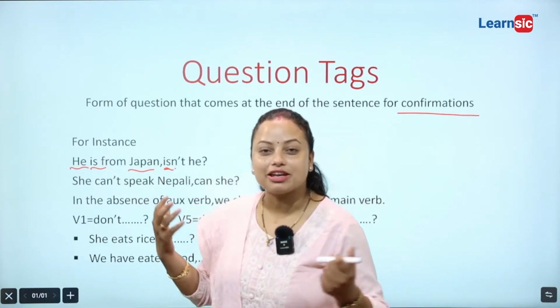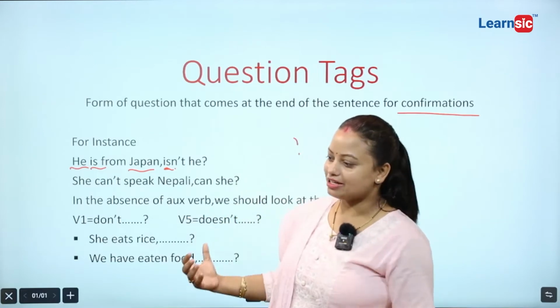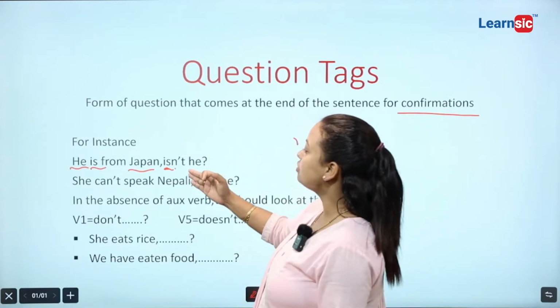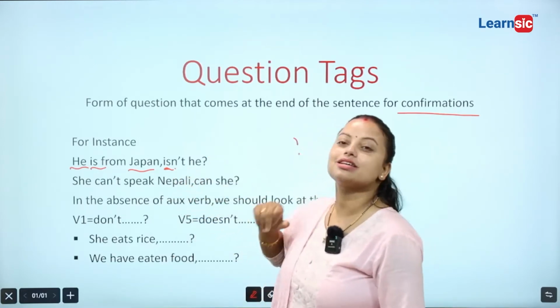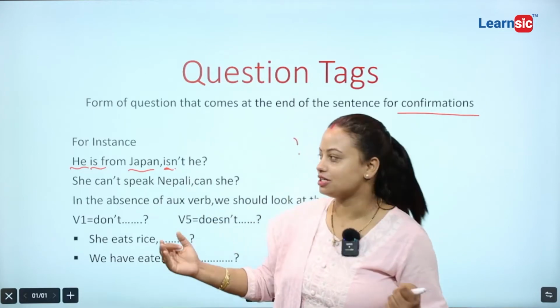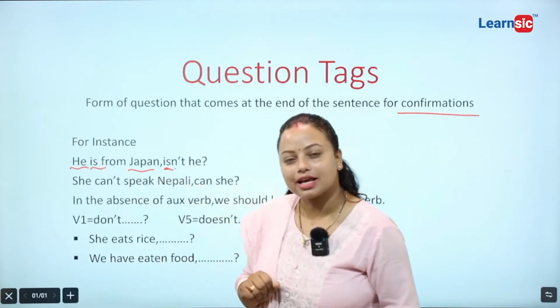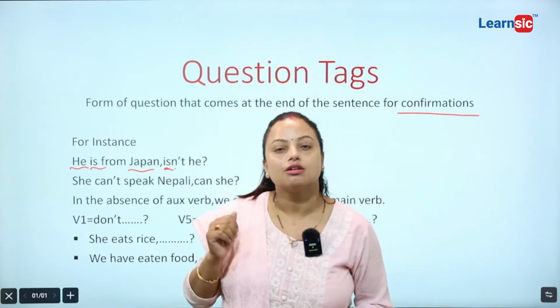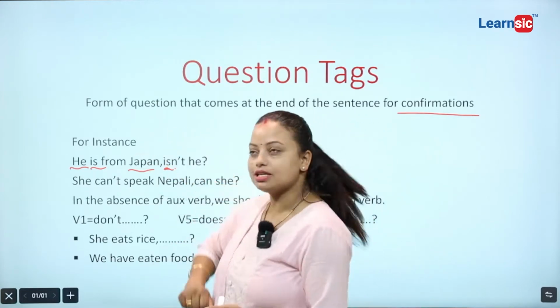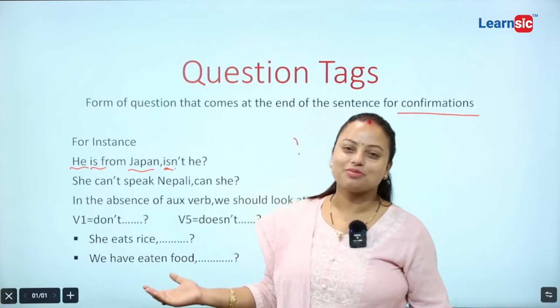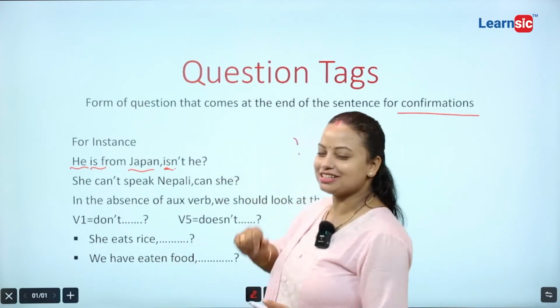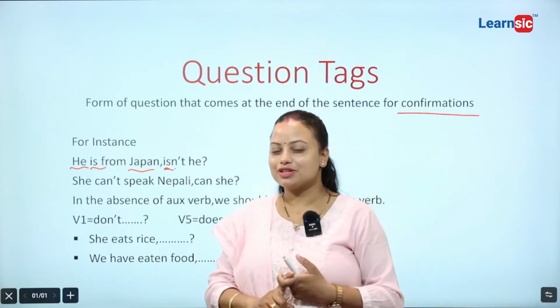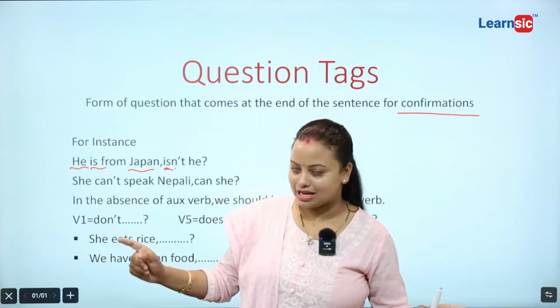Another rule is if the statement is positive, then you need to make your question negative. Just opposite. If the statement is negative, you need to make your question tag positive. If the statement is positive, then you need to make your question tag negative. So the first rule is you need to be very watchful about the auxiliary verb.